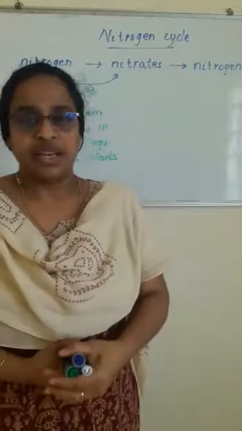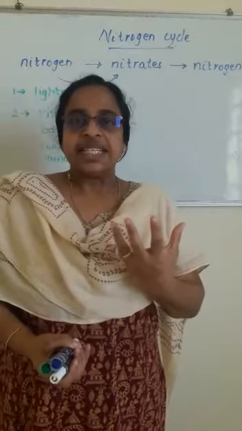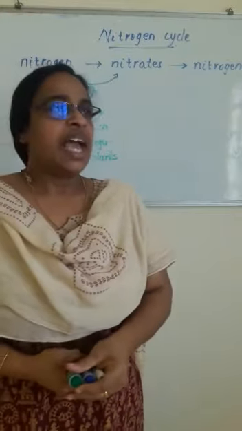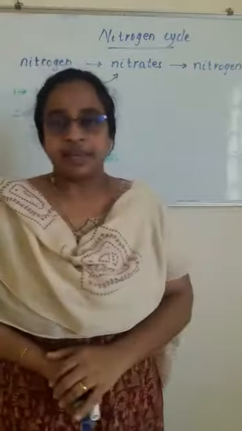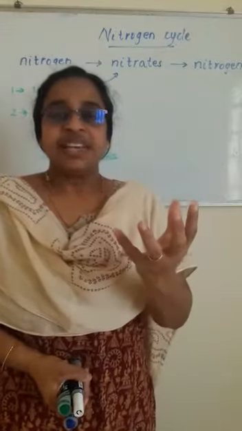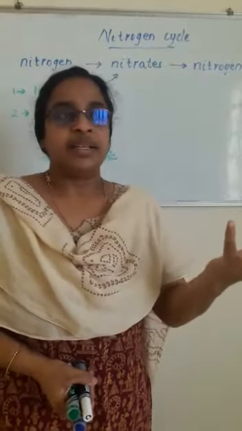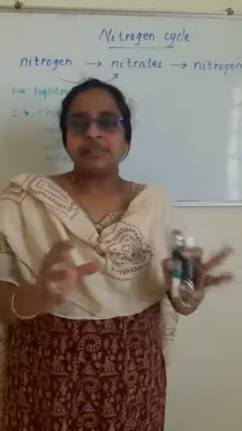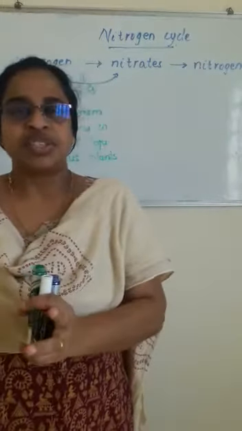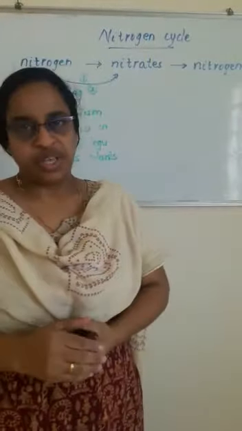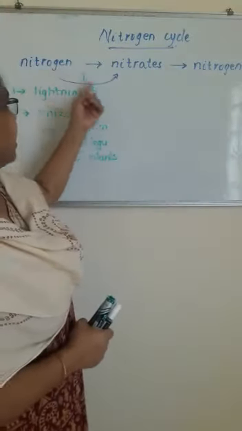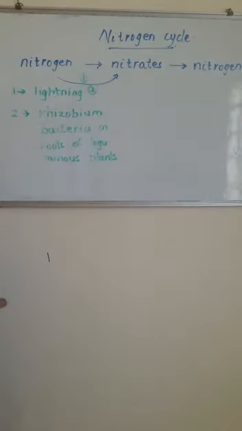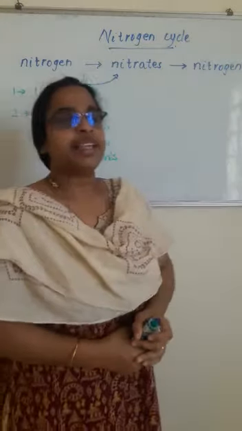nitrates to make their protein, and when we eat it, these nitrates are entering into our body. Okay, and then these nitrates, in one more way, are going back to the soil. When the organisms die, by the decomposers, these nitrates are entering into the soil. So nitrogen can be converted to nitrates in two ways, by lightning and by the rhizobium bacteria in the roots of leguminous plants.